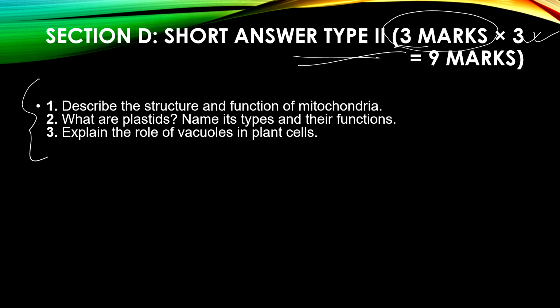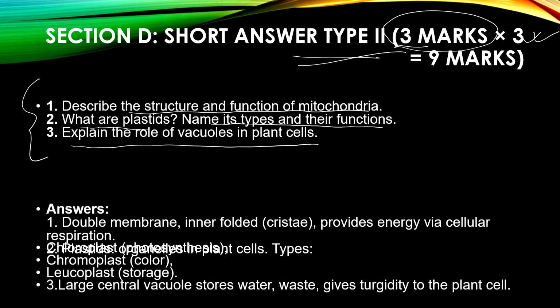So let's get back to today's topic. Now the first question is describe the structure and function of mitochondria. What are plastids? Name its types and their functions. Explain the role of vacuoles in plant cells. So these are the 3 short answer type questions. So what will be their answer?